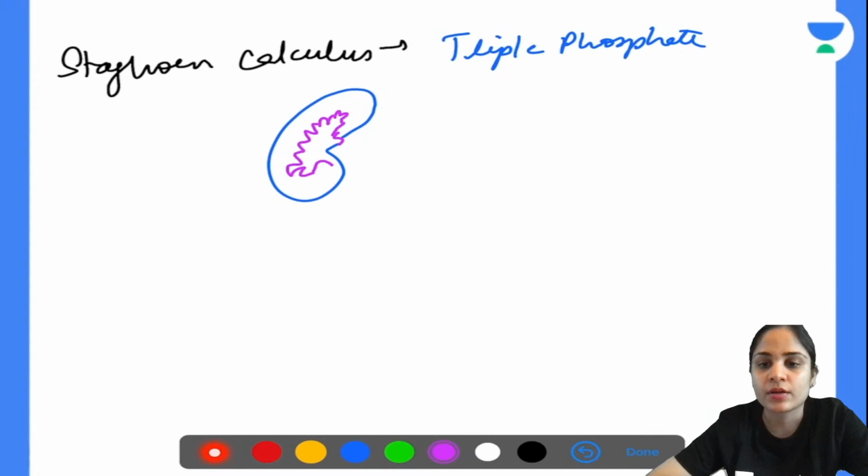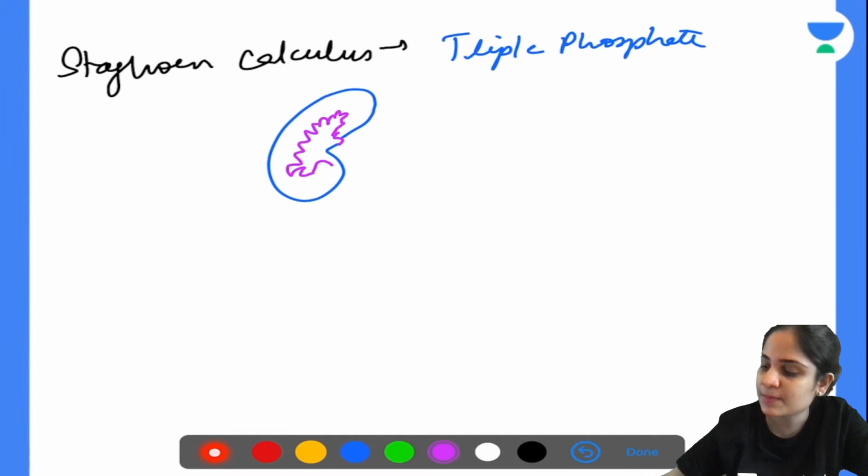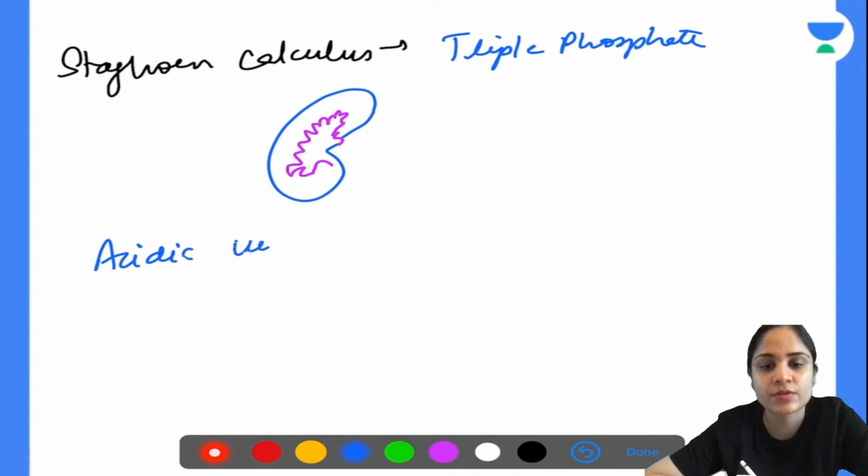Now some very specific questions that they ask in the exam. In acidic urine, which kind of stones are formed? Any idea? Triple phosphate? No, that's not correct.